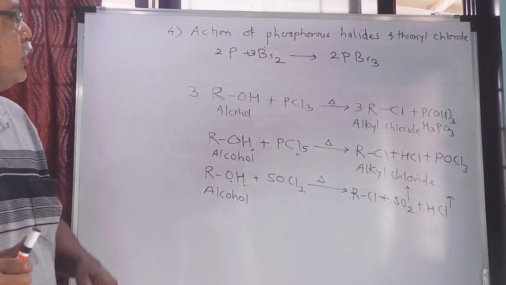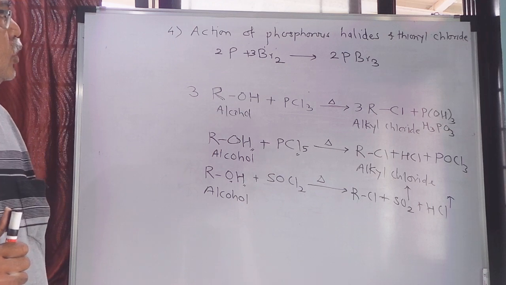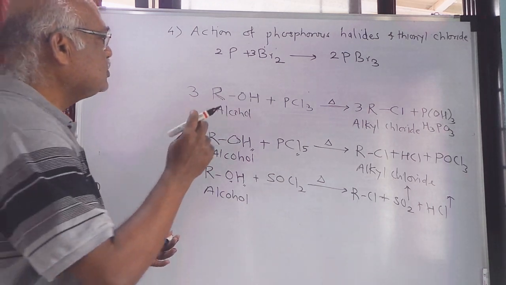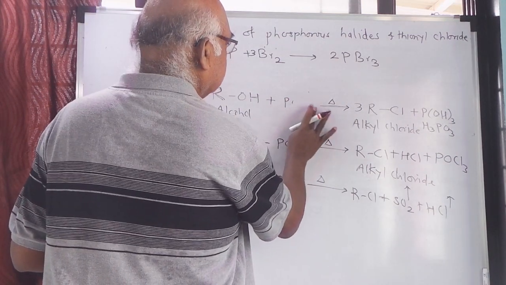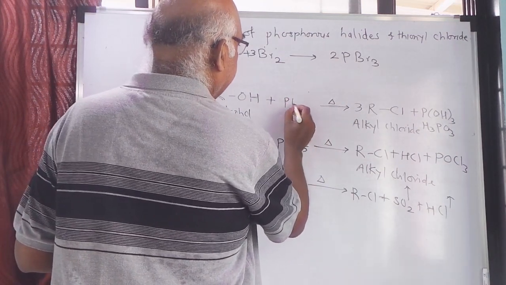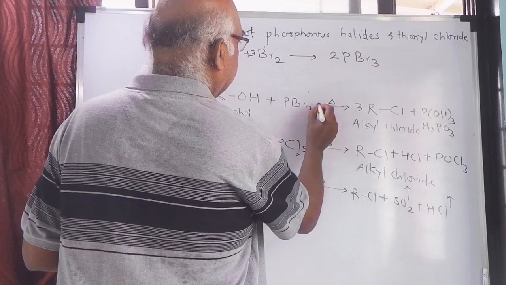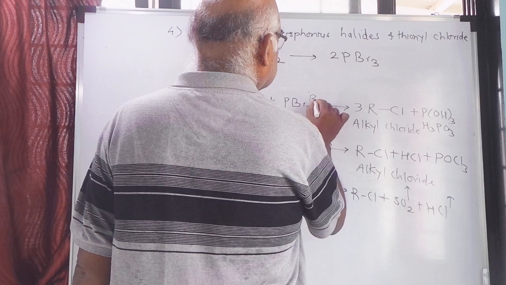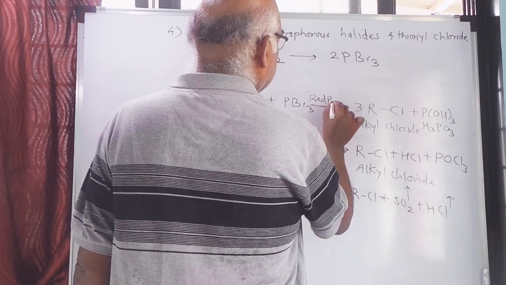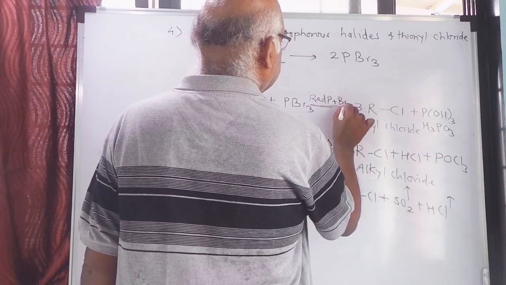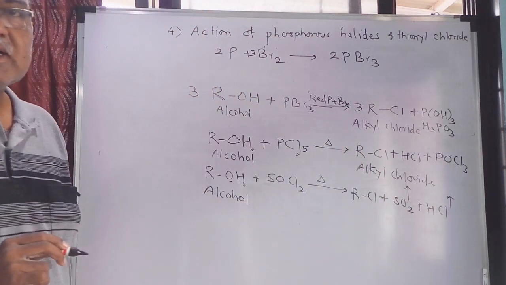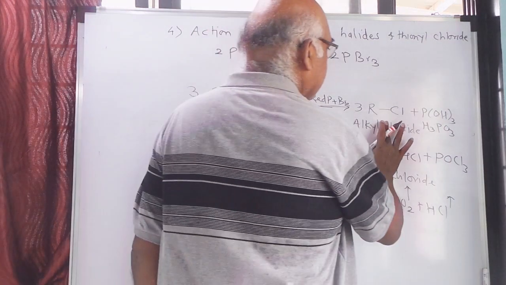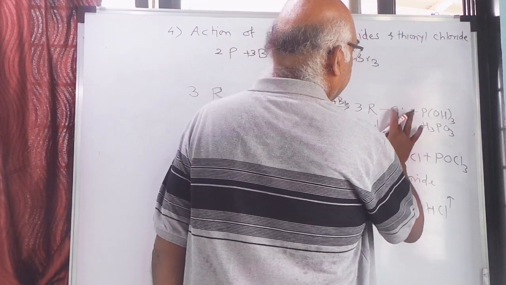So when you take red phosphorus and bromine, you get PBr3, phosphorus tribromide, and when you treat alcohol with PBr3, on the arrow I will write red phosphorus plus bromine. When red phosphorus reacts with bromine, it will give PBr3, and instead of alkyl chloride, you will get alkyl bromide.